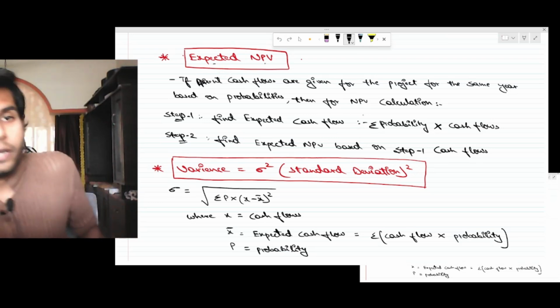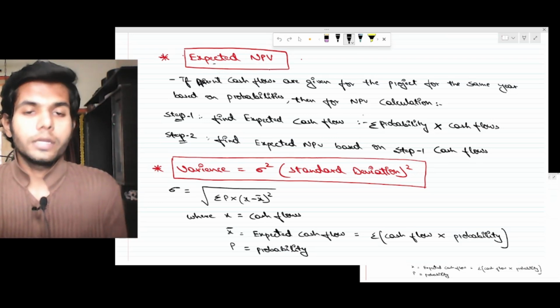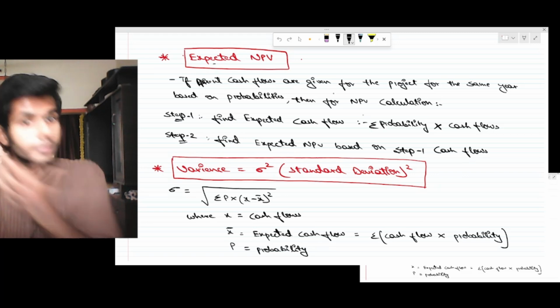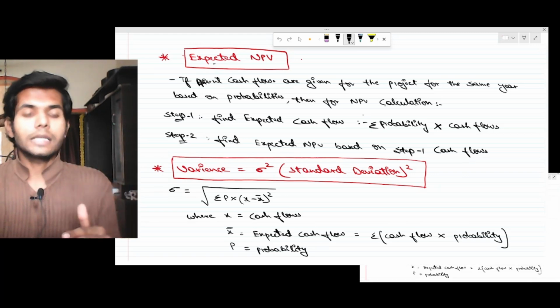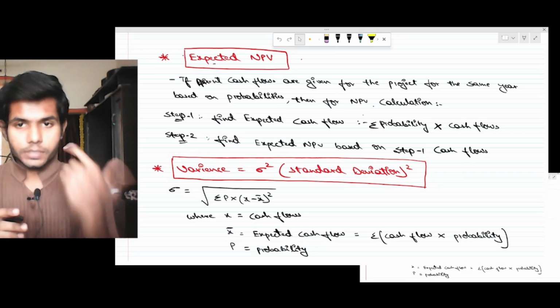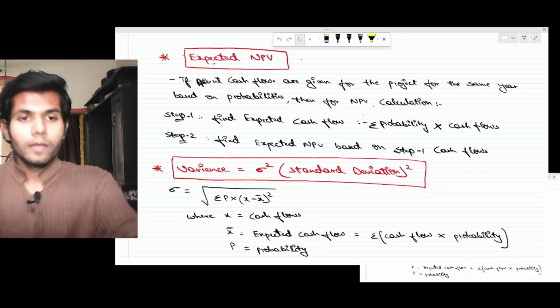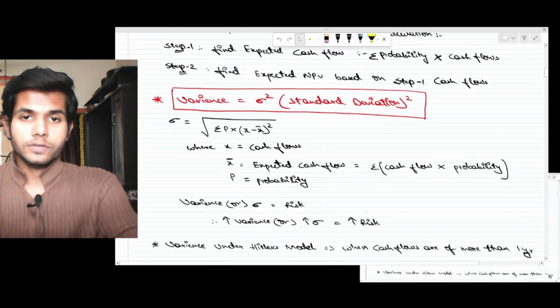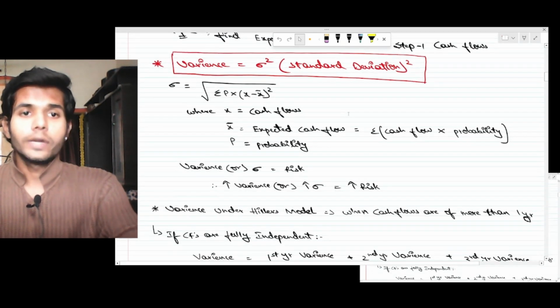So how is the expected NPV found? If different cash flows are given for the project for the same year based on probabilities, then for the NPV calculation, step 1 is to find the expected cash flow, which is probability into cash flow, sigma. Step 2 is to find the expected NPV based on the step 1 cash flows, and then the variance.